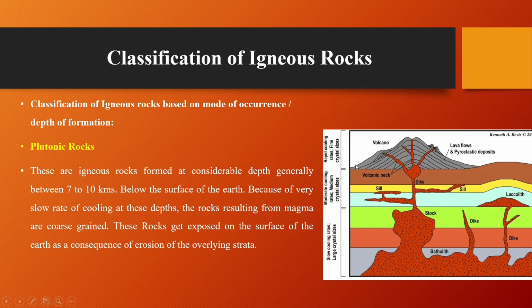Because these are at a great depth and cooling is slow, the gaseous and volatile matter do not escape from these depths, so they form a large crystal size.